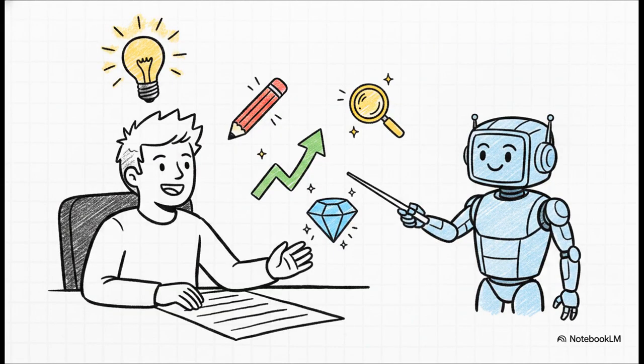By demanding these 4 specific outputs, explain what's weak, suggest improvements, provide a polished version, and tell me why it's better, you're doing something a little bit magical. You don't just get a better draft handed to you. You actually get a personalized masterclass in editing. You learn how to be a better writer yourself, all because the AI is showing its work and explaining the why behind every single one of its edits.